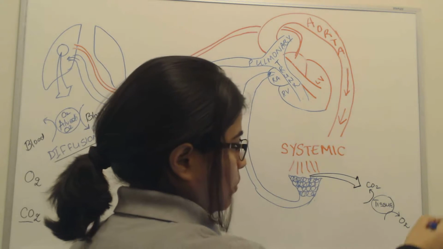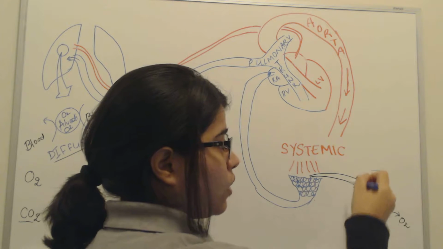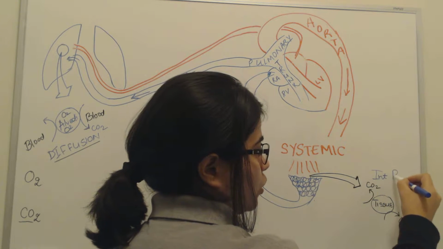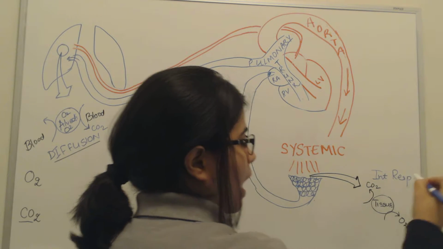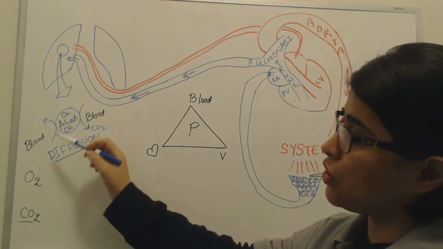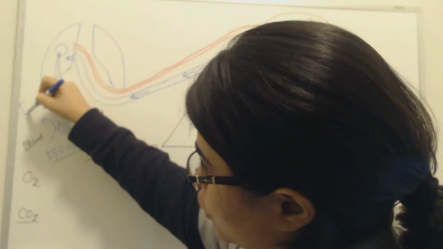The process that takes place here at the tissue, where the tissue takes up oxygen and gives out carbon dioxide, is known as internal respiration. And in the lungs, at the level of the alveoli, where the oxygen and CO2 diffuse across, is known as external respiration.